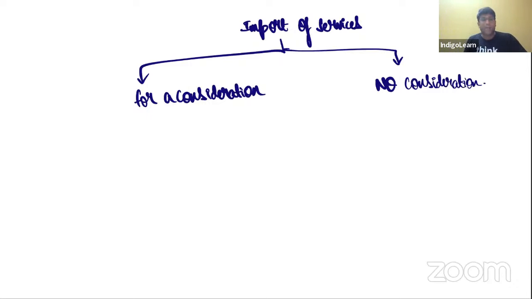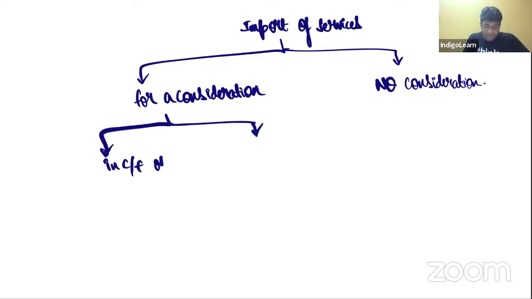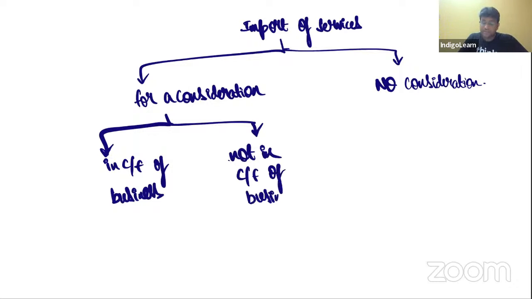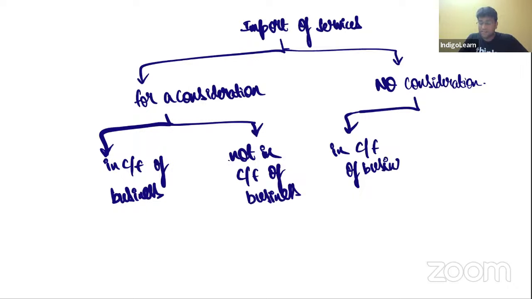And when it is for a consideration, my dear friends, again, two possibilities: in course or furtherance of business, not in course of furtherance of business. No consideration: in course or furtherance of business, not in course or furtherance of business. Come on, my dear friends, how do we simplify the concept now?